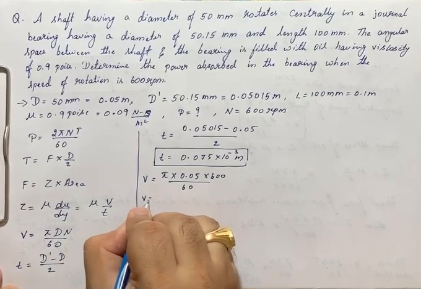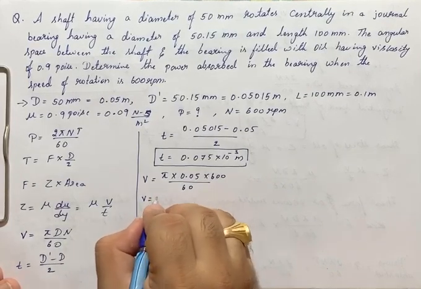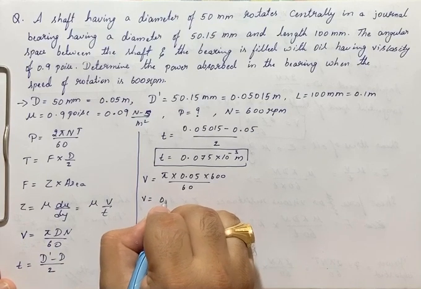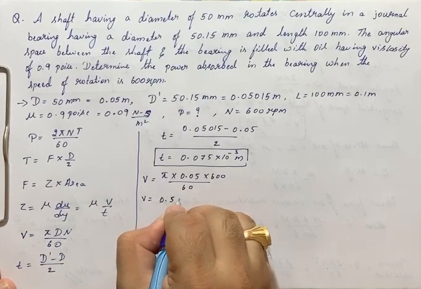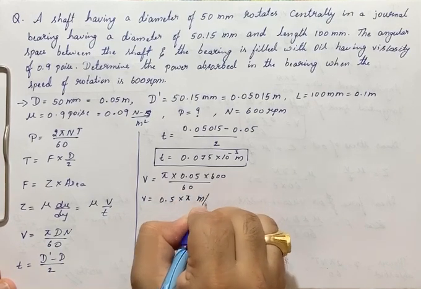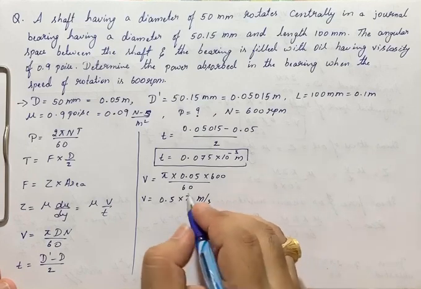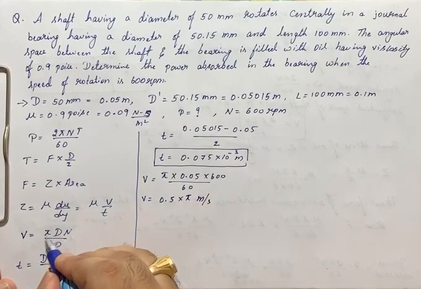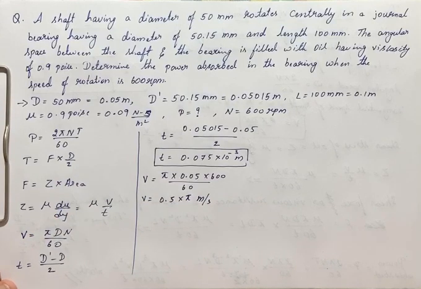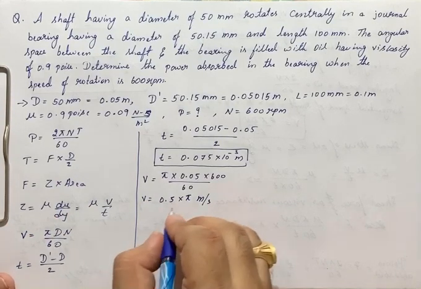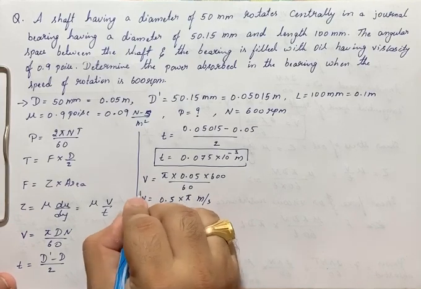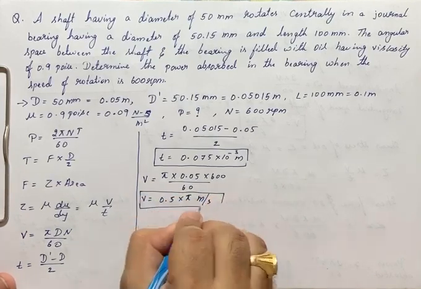So I will get velocity V is equal to 0.5 into pi meter per second. Because in one step we will be multiplying by pi again, I will directly take it as pi into 0.5 meters per second. This is the velocity V we have.